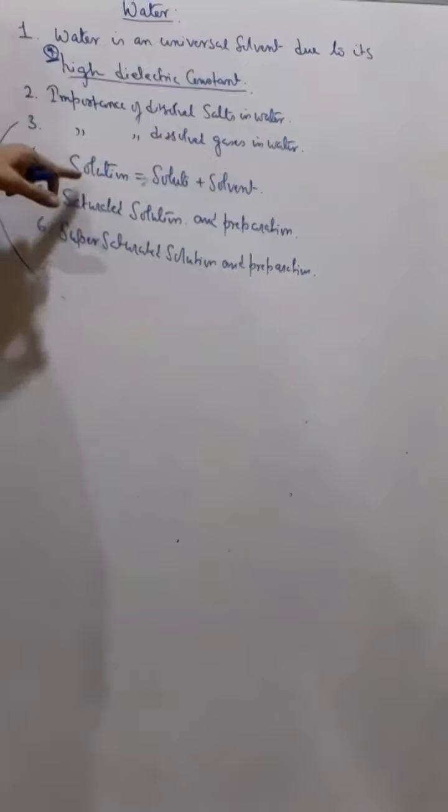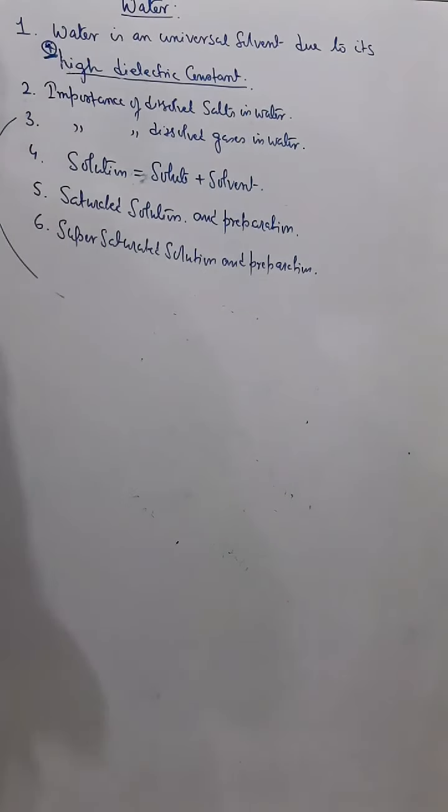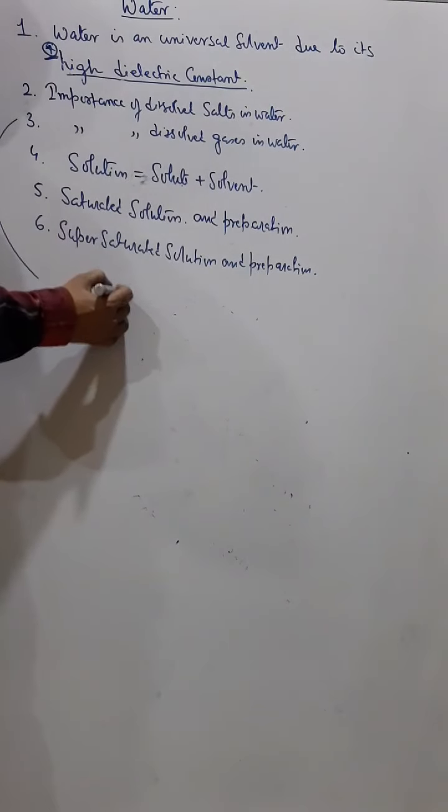Next is solution. Now solution means it is a homogeneous mixture. Homogeneous mixture means which has uniform composition throughout. It is a homogeneous mixture of solute and solvent. Now what is solute and what is solvent?